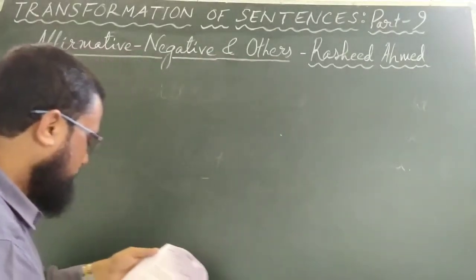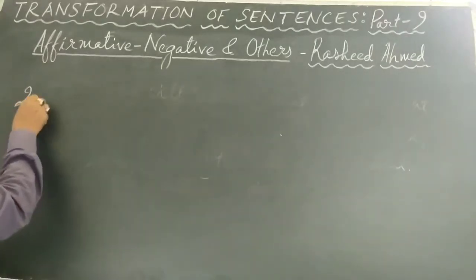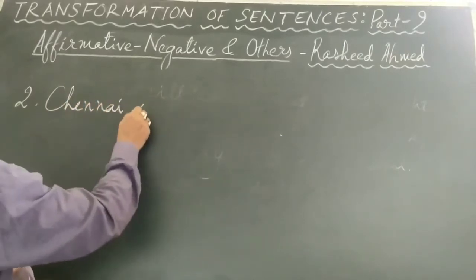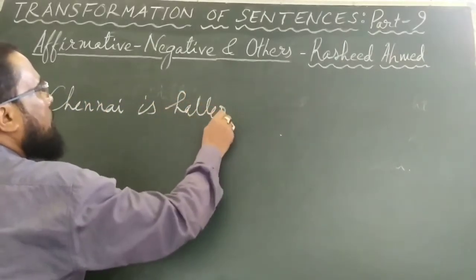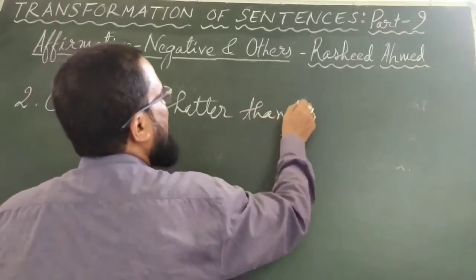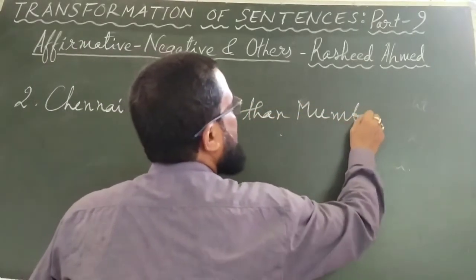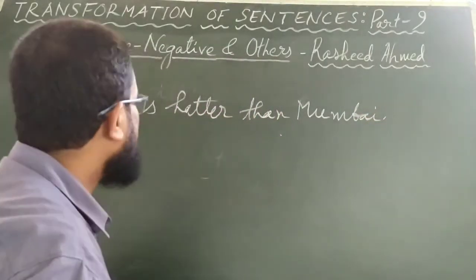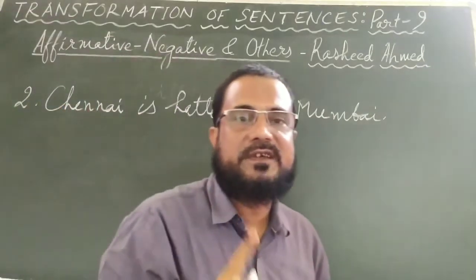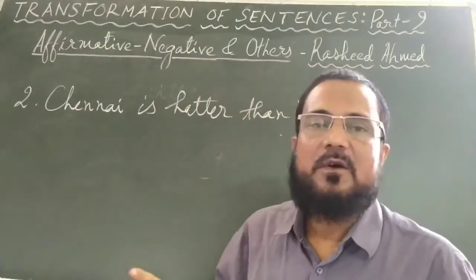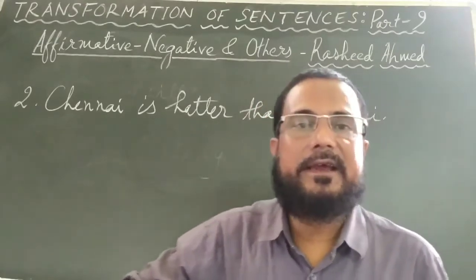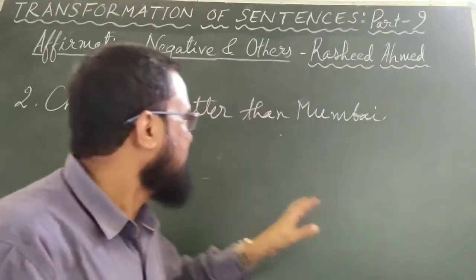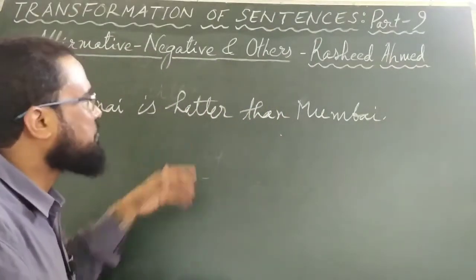Number 2 is: Chennai is hotter than Mumbai. This type of sentence you already have got when we change degree. Chennai is hotter than Mumbai. And this sentence is affirmative. And at that time also we discussed that whenever you write a sentence in positive degree, its meaning we often find that it becomes negative. Here this sentence is in comparative degree. Chennai is hotter than Mumbai.